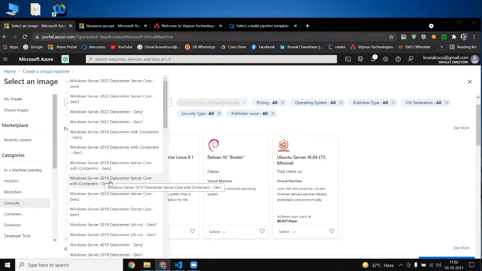So in generation 1, your data is not encrypted, but with generation 2, when you are storing data to the cloud, your data is encrypted and then stored, and whenever you retrieve that data, it is decrypted and then you get access to it. So these are the only two differences between them.